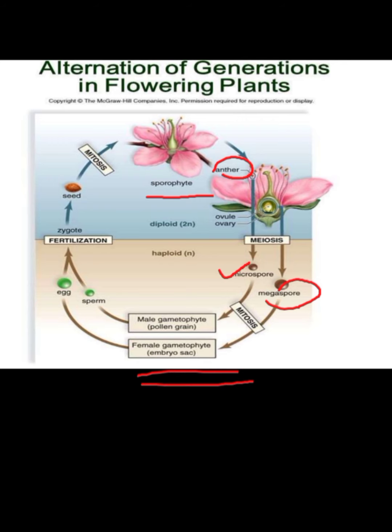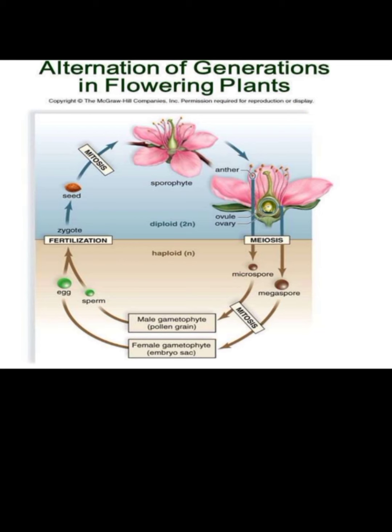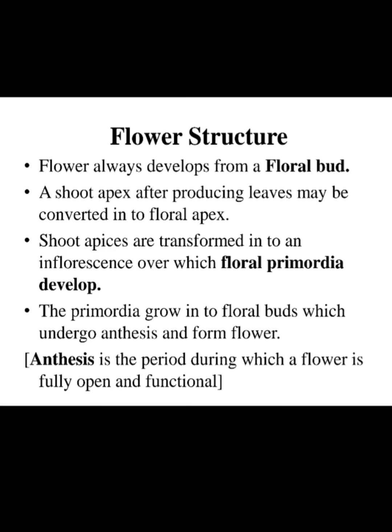is embryo sac, is formed. The male gametophyte produces sperm. The female gametophyte produces the egg. Egg and sperm fertilize to form zygote, then zygote develops into embryo, then forms seeds. After mitosis, it continues with the same process. Alternately, it develops into the same process. So it is called alternation of generation in flowering plants.